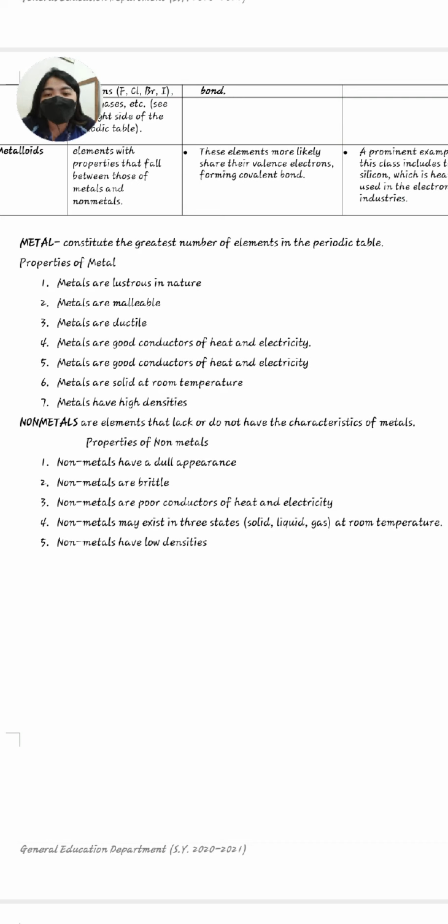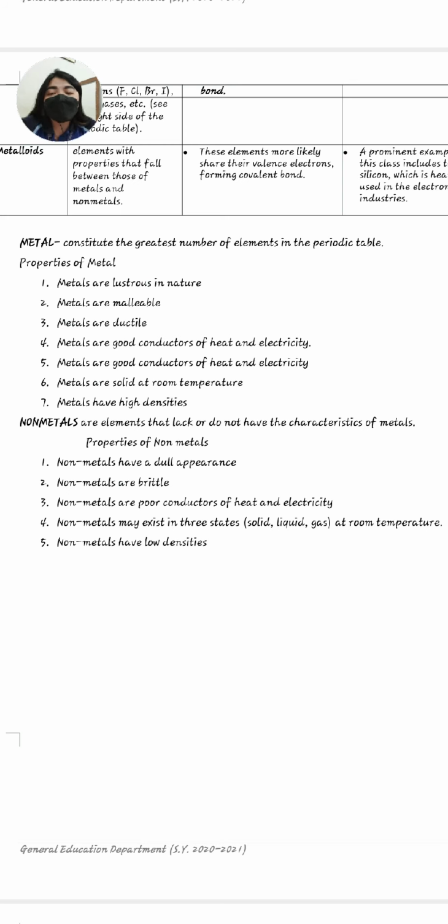For metals, always remember that metals are lustrous in nature. What do you mean by lustrous? I've already discussed that in the physical properties. When we say luster, metals are shiny.